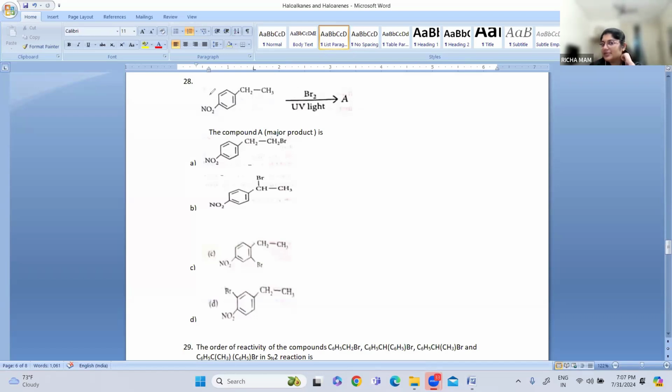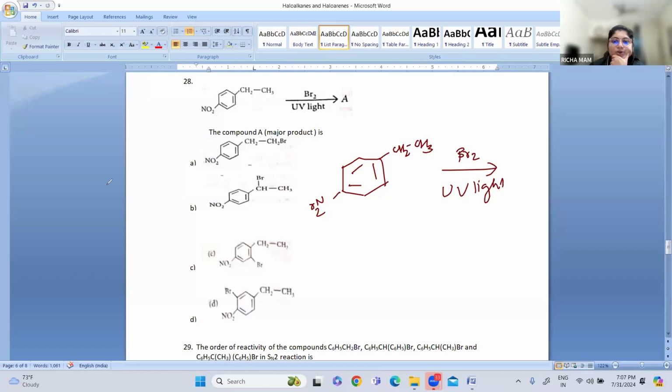Either the Br2 will attack at one position or the other, so I'll write the compound here. So this is a nitro substituted compound, with Br2 in the presence of UV light. There are two possibilities.